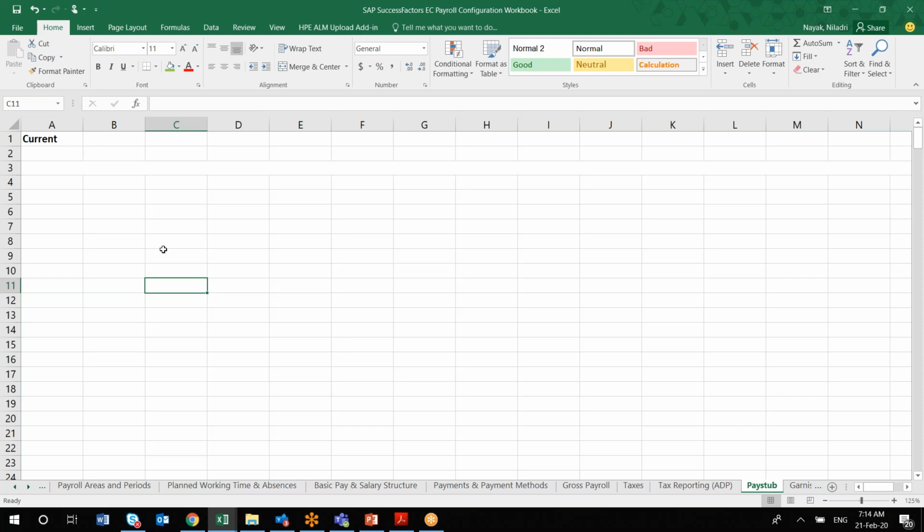If the client is already using some kind of pay slip in the on-premise payroll, then you don't have to worry about it. You have to take a snapshot of that, and whenever you're doing the testing, make sure all those components appear in your EC payroll salary or pay slip. That you have to capture here.